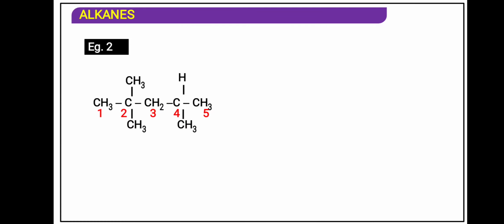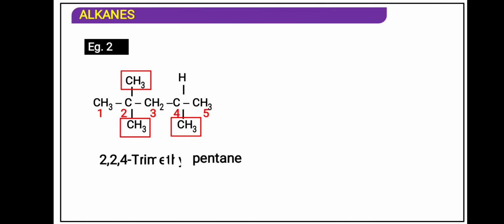Now over here, this methyl says my number is 2, and this also says my number is 2. So we write 2,2-dimethyl, and at position number 4 there is again a methyl. So we write 2,2,4-trimethyl, with commas in between. And the parent is pentane, so at the end there will be pentane. 2,2,4-trimethyl pentane.